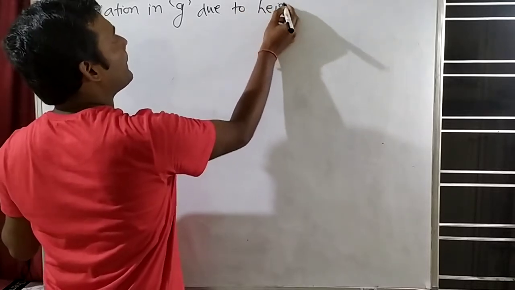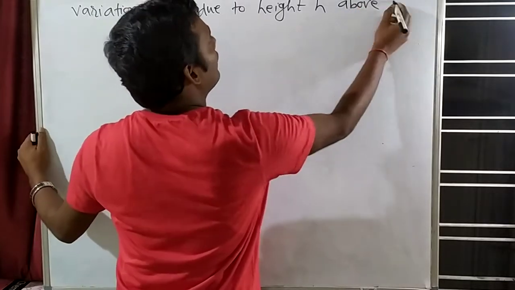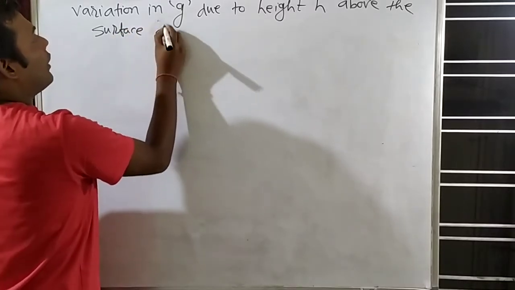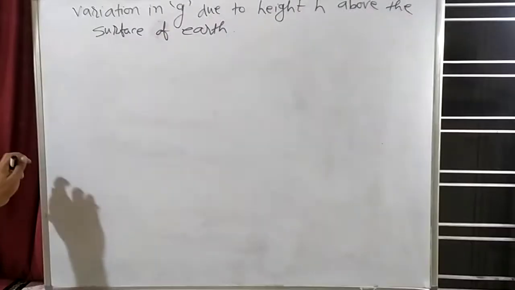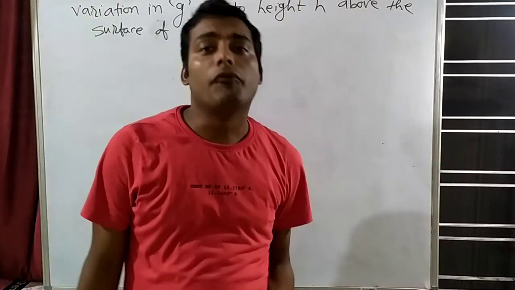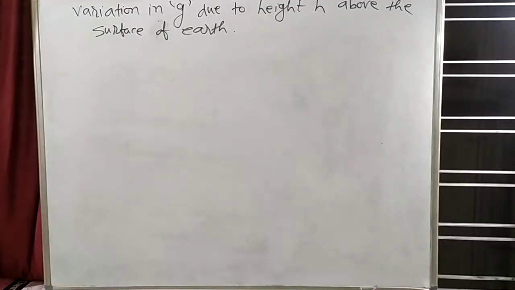Variation in g due to height h above the surface of Earth. These derivations are very important in physics, because in physics the one important thing is derivation, and we do derivations with our concept, with our knowledge. If you understand the concept in physics now, then you don't have to memorize anything, you can feel the physics.